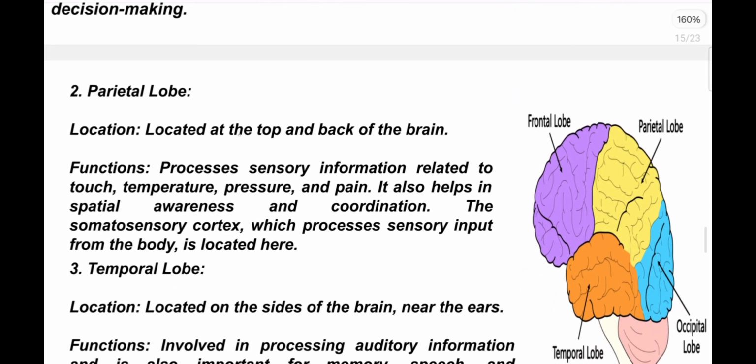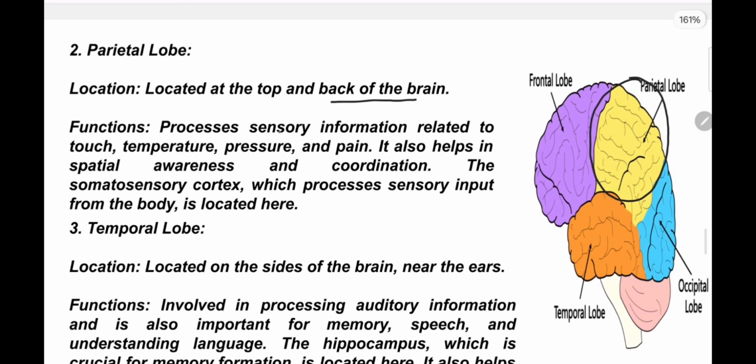The parietal lobe is located at the top and back of the brain. Right after the frontal lobe, there is the parietal lobe. The parietal lobe processes sensory information related to touch. You know the difference between a book and a table, right? You also detect the touch of your mother and your friends. We can differentiate the touch of objects and different kinds of things.